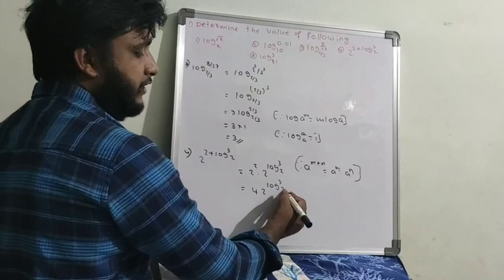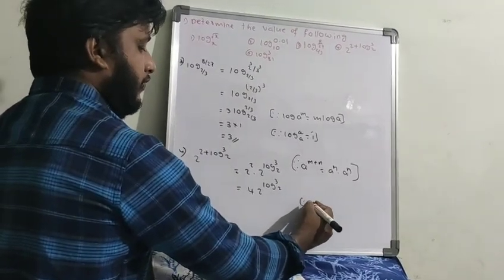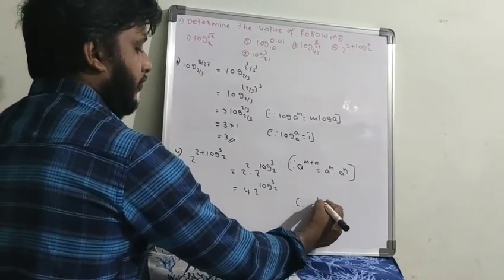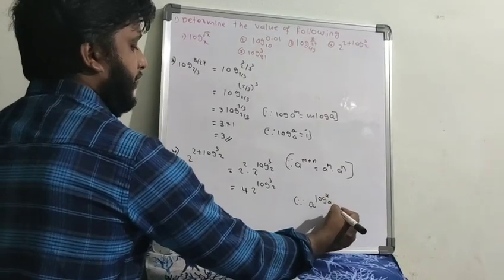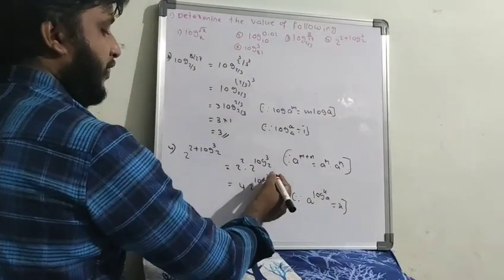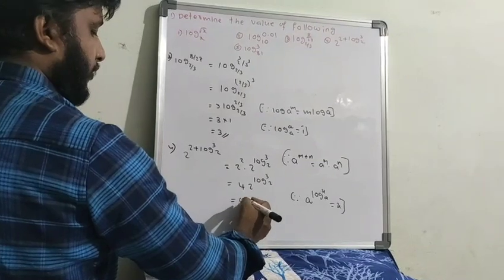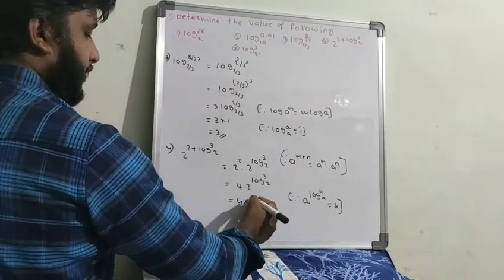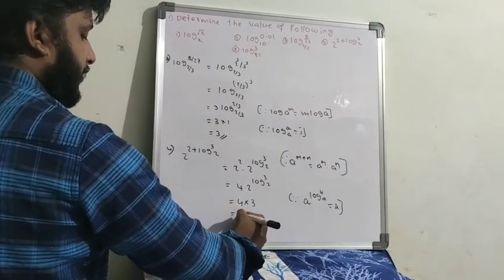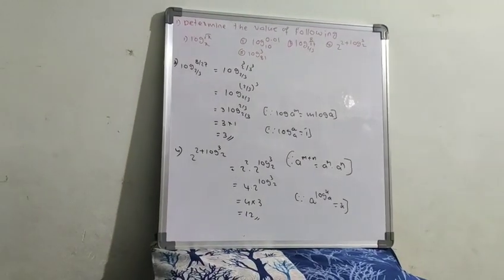Here the bases are same. Then we have one formula, a to the power of log x base a is equal to x. Simply what is the value? 3 is there here. So 4 into this 3, you will get by using the formula, 4 into 3 value. So this is the way you have to do that question.